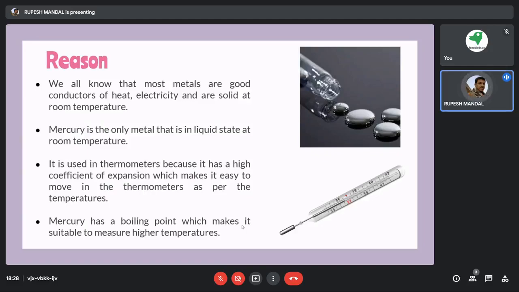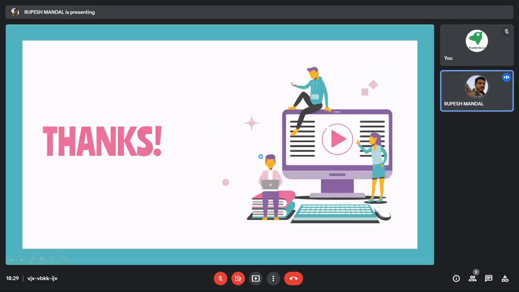So these are the various things we have discussed about metals and non-metals. We have discussed properties, we have done that activity, and I hope you have got a certain idea regarding all this. So this is all from my side for today. Thank you.